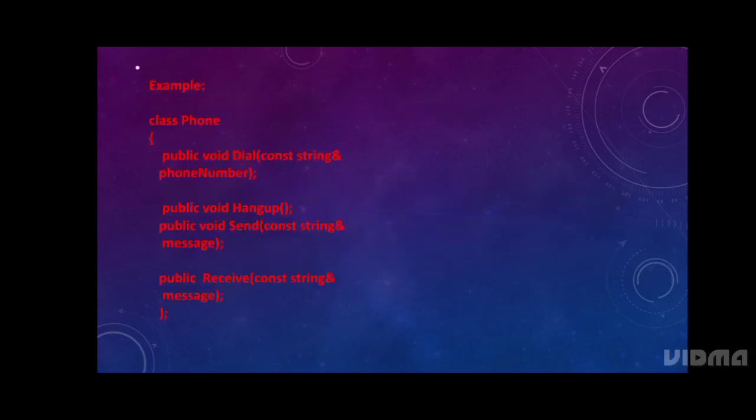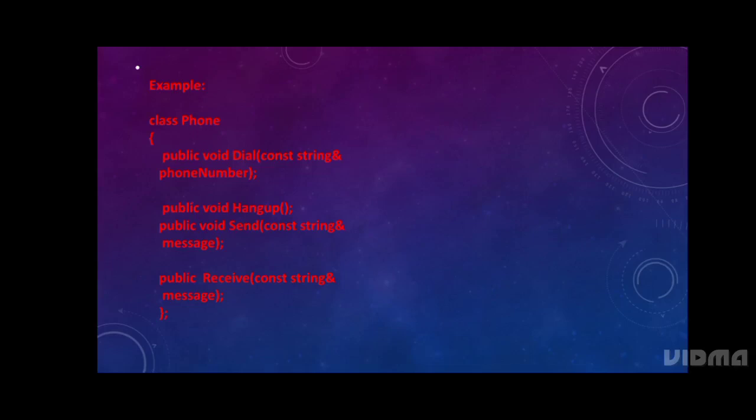Then we are going to see the example of SRP. Here class Phone was declared. This example is based on an abstract method. You all already know about abstract. Abstract means only declaration and no definition. This example is based on the abstract method.